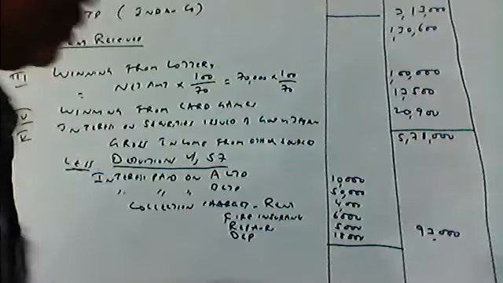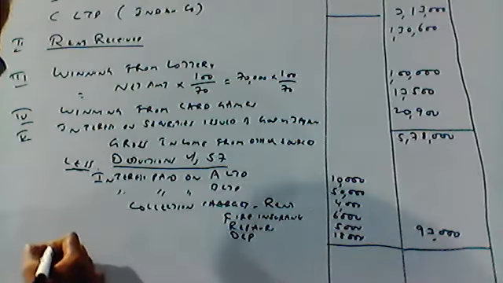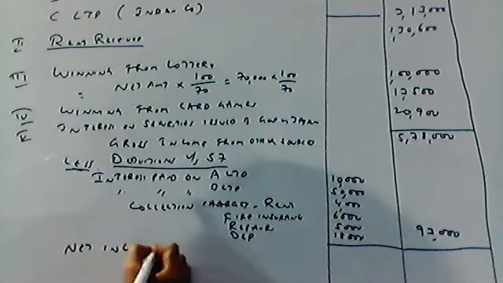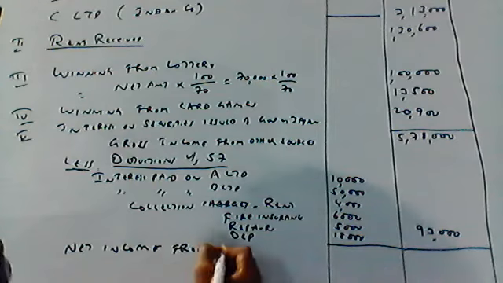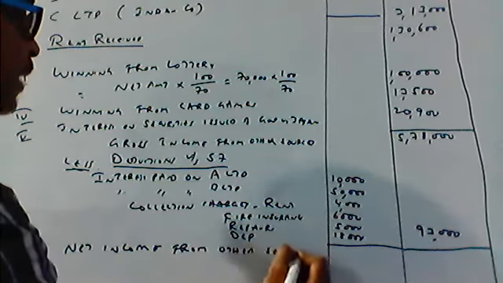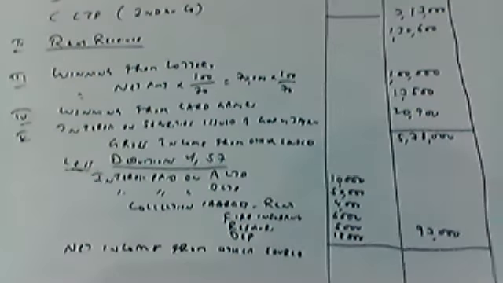So you will get net income from other sources. How much did you get after subtracting 93,000 from 5,78,000? So 4,85,000. Very good. This is called net income from other sources.